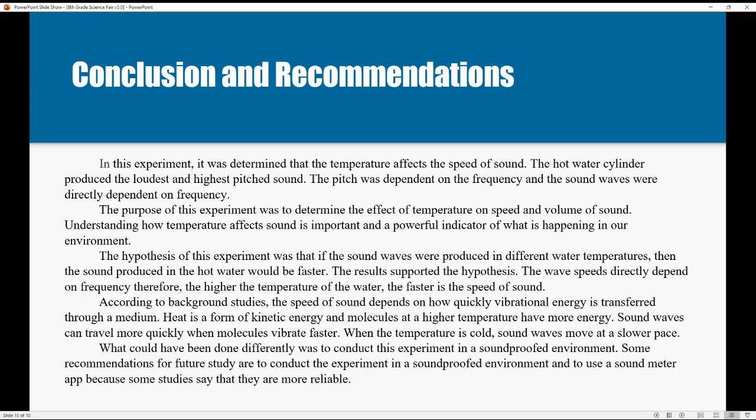The hypothesis of this experiment was that if the sound waves were produced in different water temperatures, then the sound produced in the hot water would be faster. The results supported the hypothesis. The wave speeds directly depend on frequency. Therefore, the higher the temperature of the water, the faster the speed of sound.